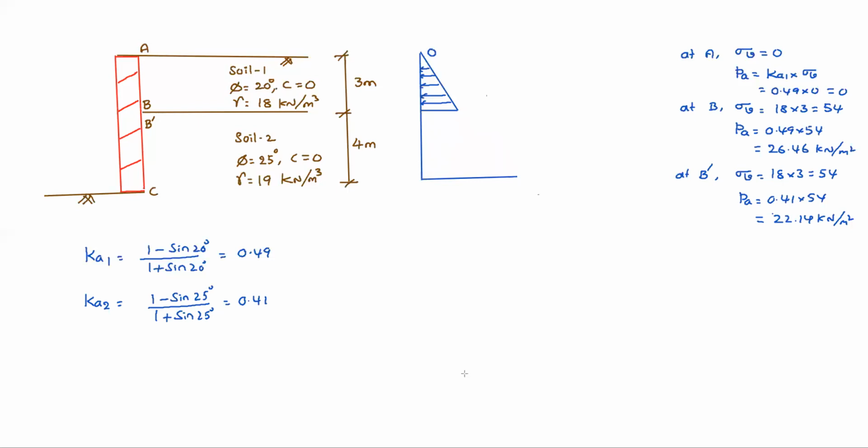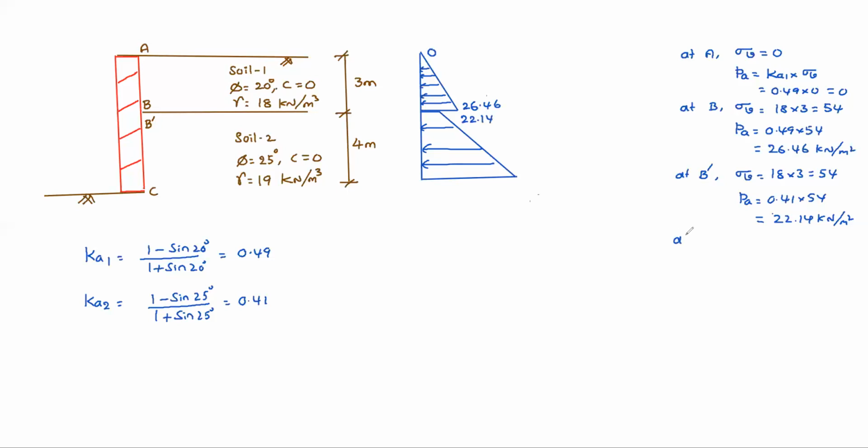It should be like this. So the values are like this: here 26.46, just below 22.14.